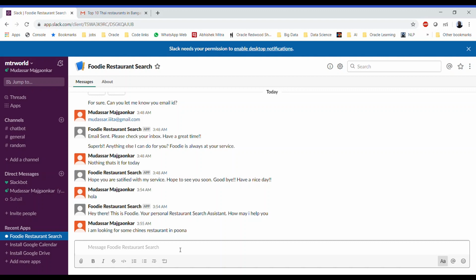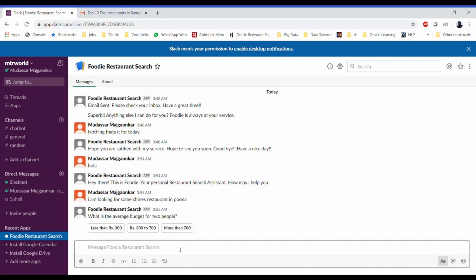If it's able to verify, it will ask for the budget. Otherwise, it will ask for the location or the cuisine. It has verified both the cuisine and the location, and is asking for the budget. So let's say the budget of rupees 300 to 700.